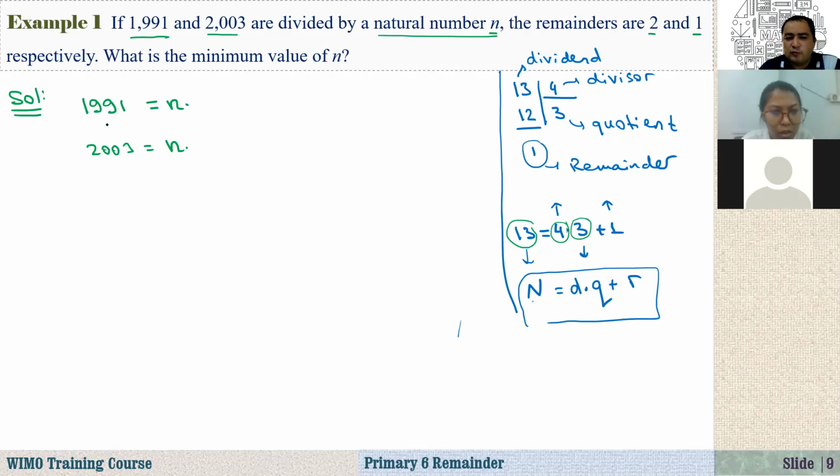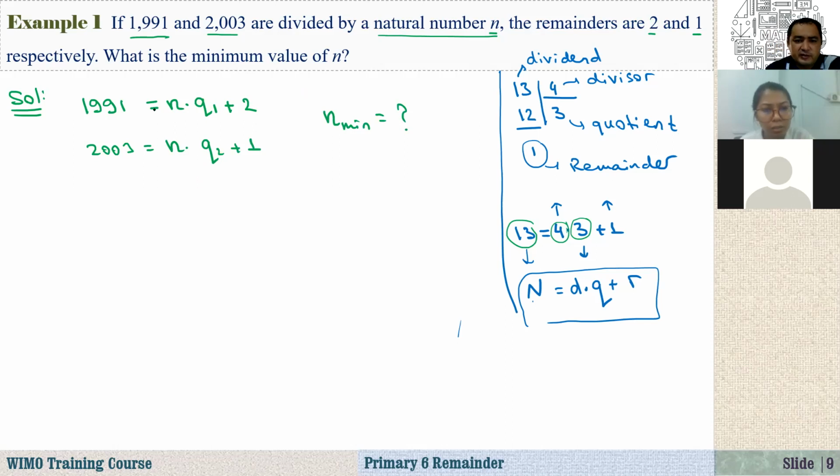So if I divide 1991 by n, we get some quotient. I don't know the quotient. Let's say it is q1. For the second one, let's say it is q2. The remainders are 2 and 1. For the first one the remainder is 2. For the second one, the remainder is 1. What is the minimum value of n? So the question is the minimum value of n. Okay, so we have to find this.